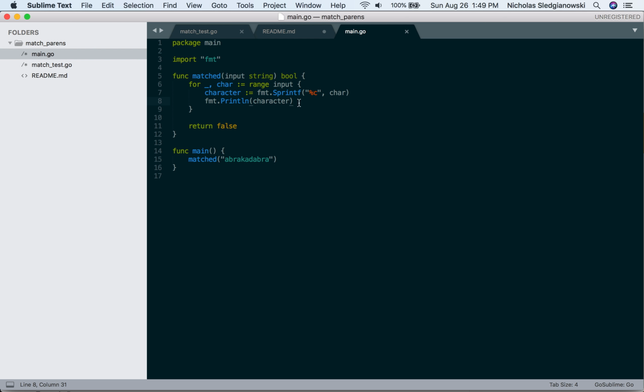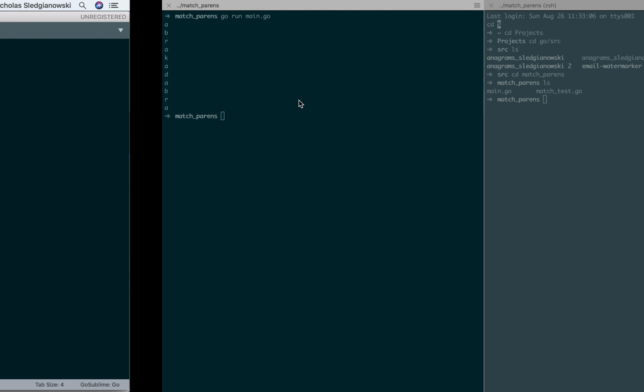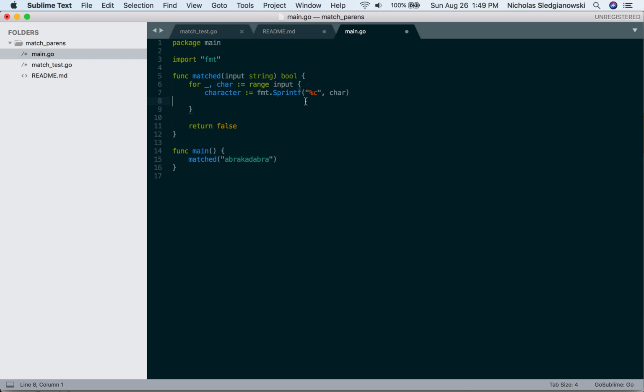Alright, so we have the character now. It's just ABC or normal characters. So now we're going character by character. We want to check to see if we got one of our opening brackets. So we're going to do an if character equals opening paren. Then we're going to handle it. I think technically we're string right now, so I'm going to switch to a string. There we go.